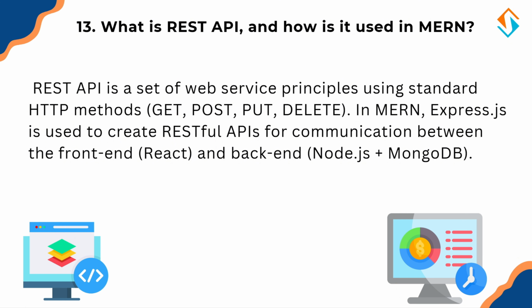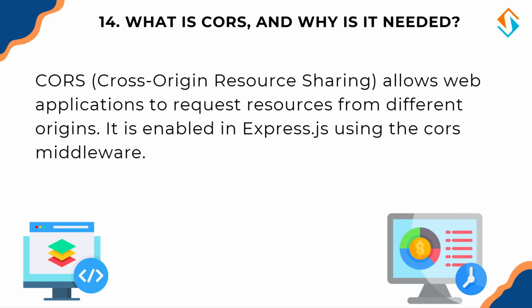In a MERN application, REST APIs are created using Express.js on the backend, allowing the React front end to communicate with Node.js and MongoDB. But sometimes, accessing resources from different origins can be an issue. That's where CORS comes into play. So, what is CORS and why is it needed? CORS, cross-origin resource sharing, allows web applications to request resources from a different origin, domain, protocol, or port. By default, browsers block cross-origin requests for security reasons, so we enable CORS in an Express.js server.